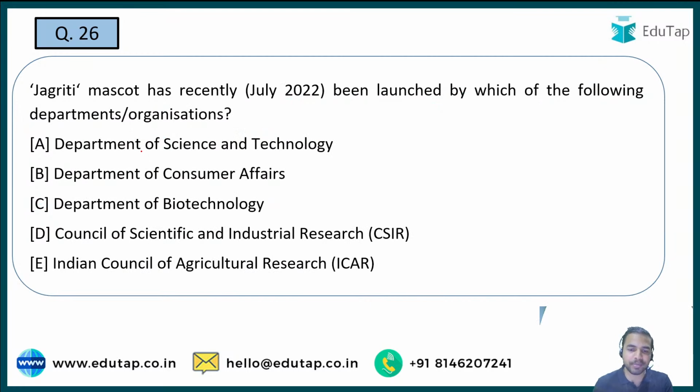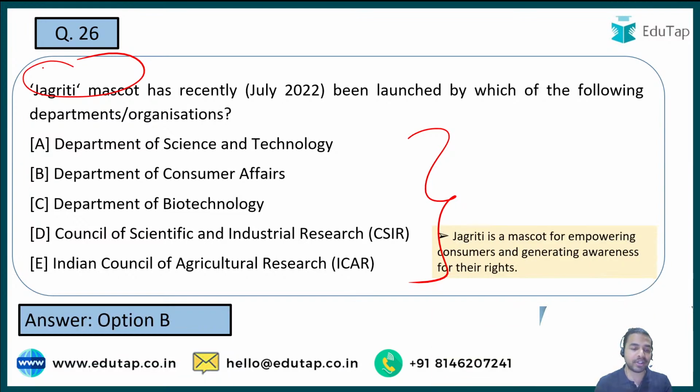So in the next question, please tell me which of the following organizations has released the Jagriti mascot which was released recently. Is it Department of Science and Technology, Department of Consumer Affairs, Department of Biotechnology, CSIR or ICAR? See, Jagriti mascot was being launched recently. All of you have covered that in the Fast Track session series. But here you are required to tell me the name of the organization which came up with such kind of mascot. And here the right answer to the question is option B, that is Department of Consumer Affairs.